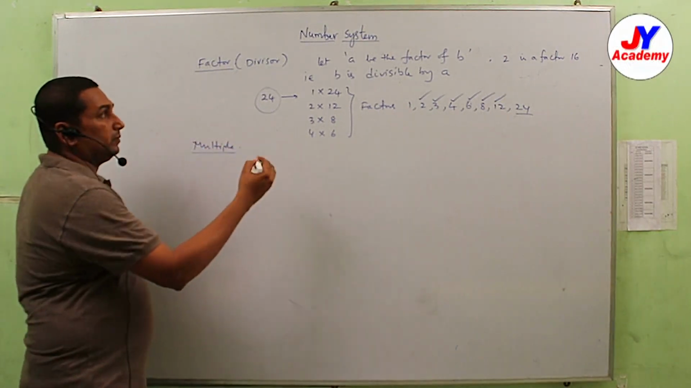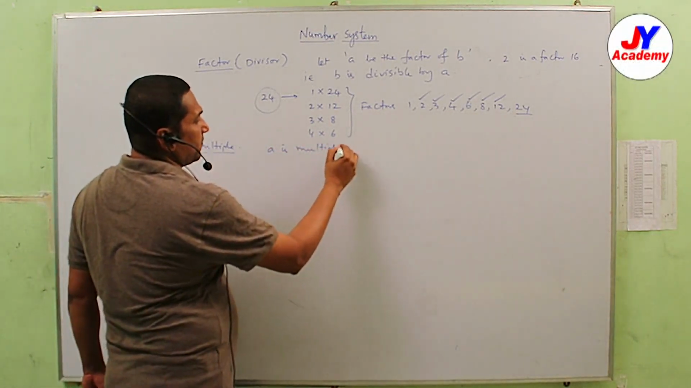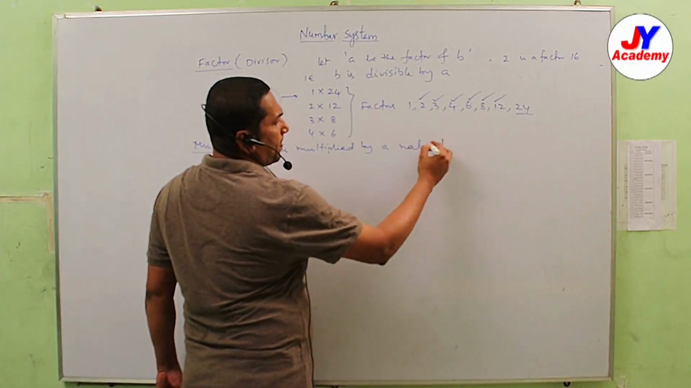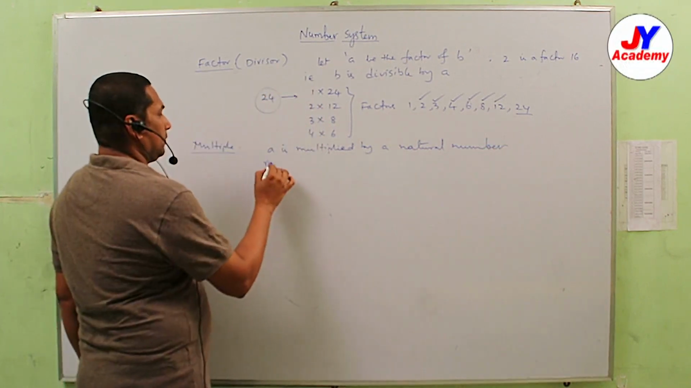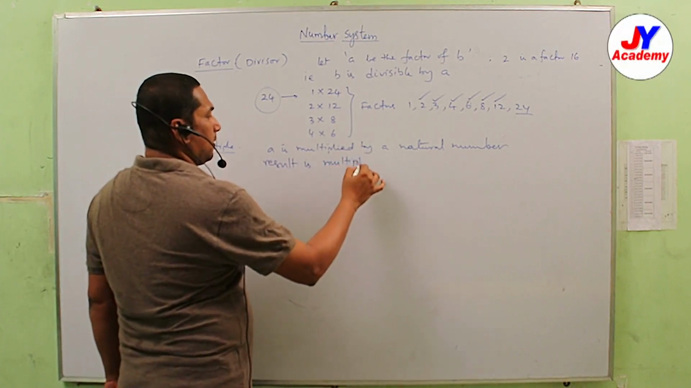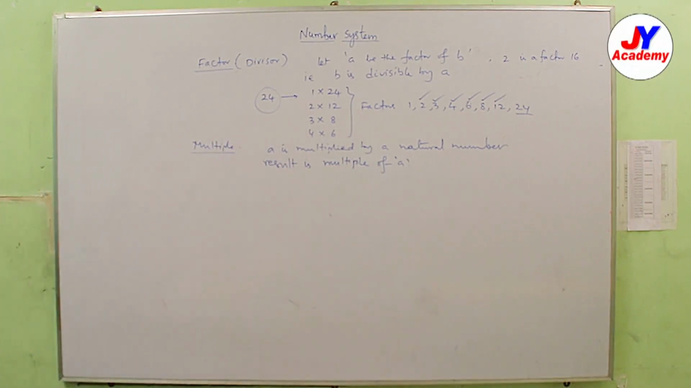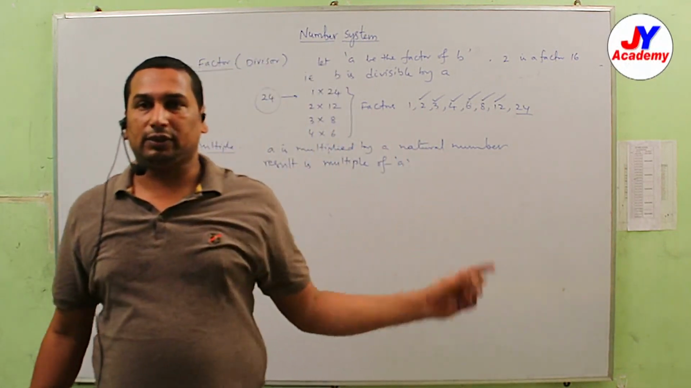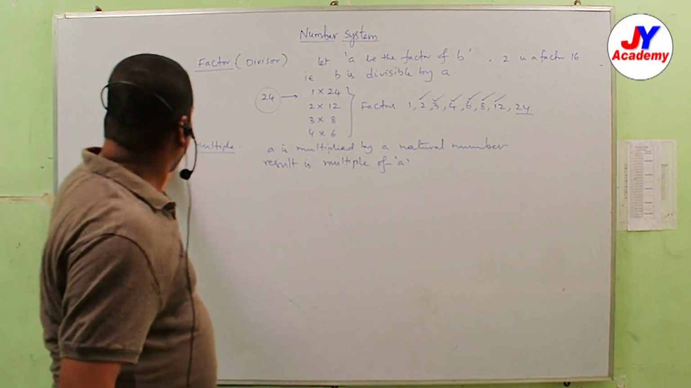If a number A is multiplied by a natural number, the result is a multiple of A, and that natural number and A both are factors of that number. So while listing the factors,